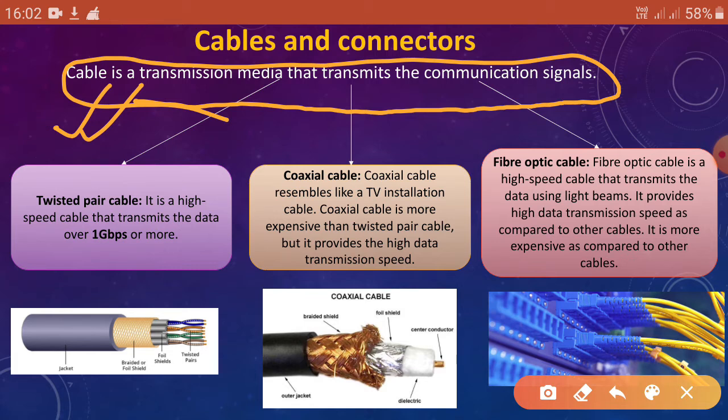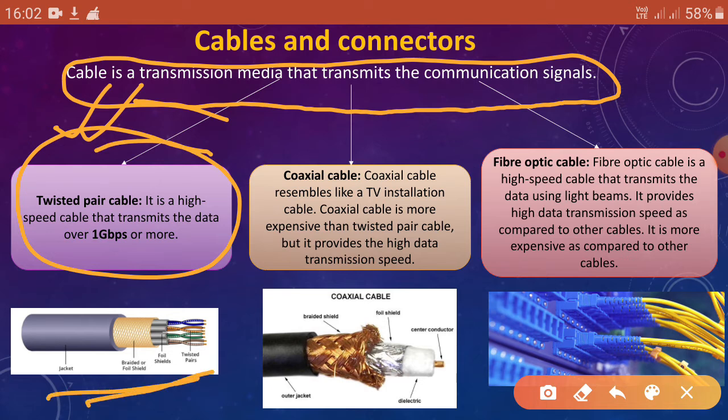So what are the types of cables and connectors? The first is the twisted pair cable. It looks like this, twisted pair cable. Here is the twisted part. It is a high speed cable that transmits data at 1 Gbps or more.